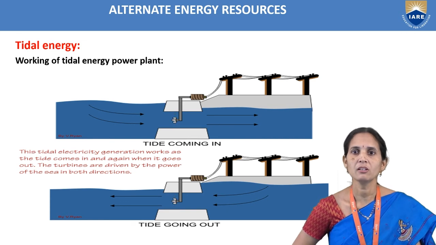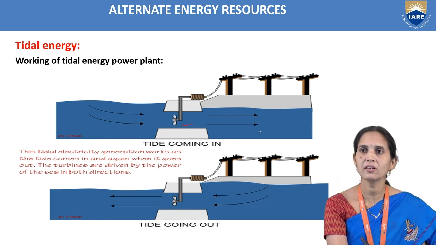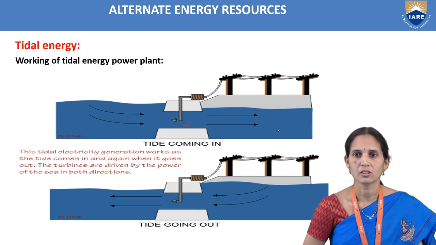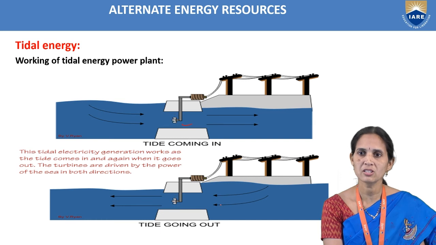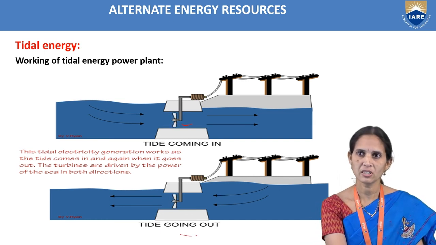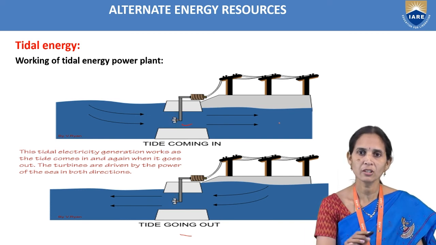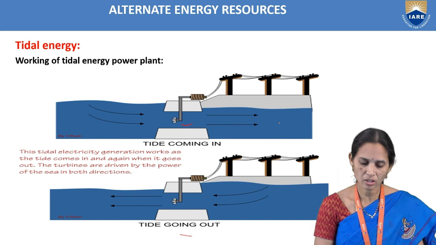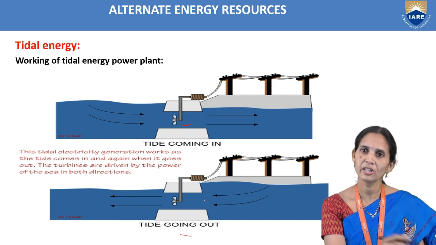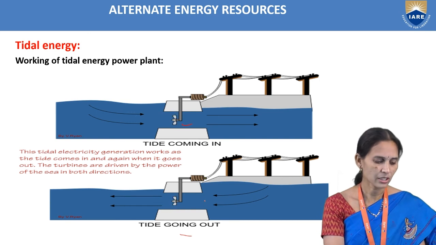In this diagram we can see the tide is coming in, where the turbine blade moves and produces electricity. After that, in this diagram, the tide is going out. When it is coming in, the turbine blade is moving and we can produce electrical energy, and when the tide is going out, the turbine blade is also moving and we can generate electricity.